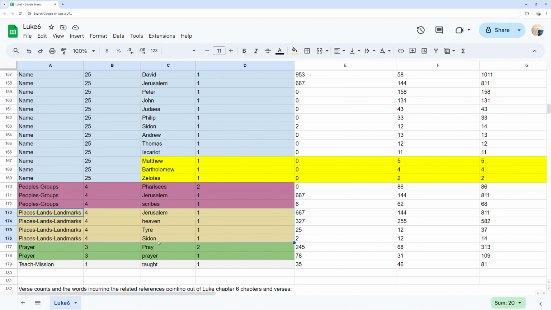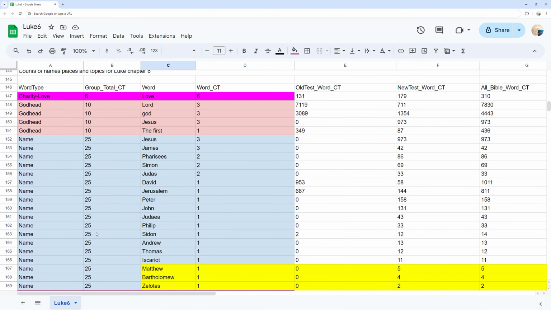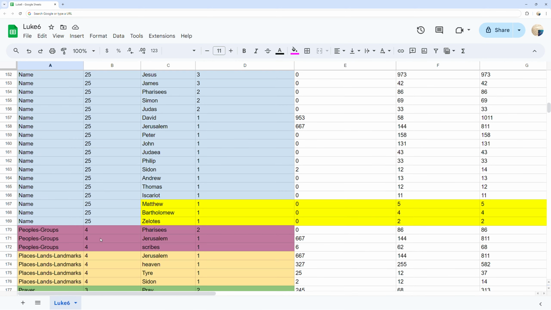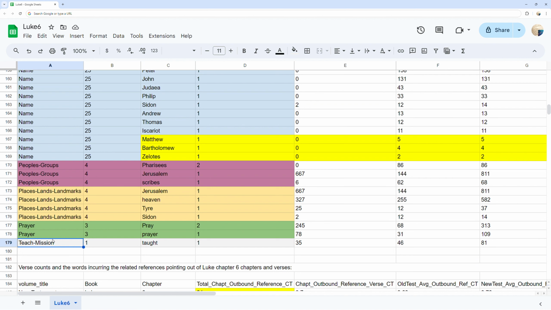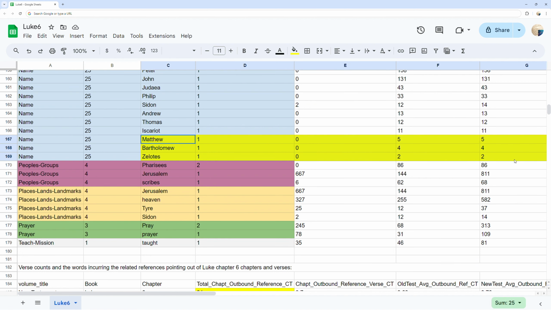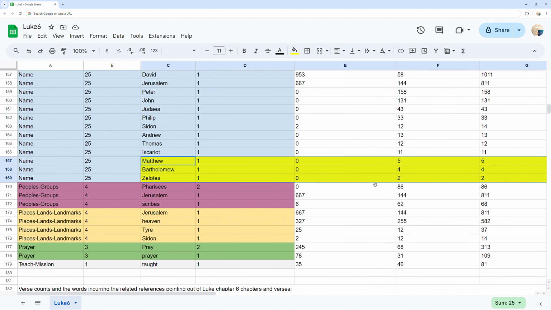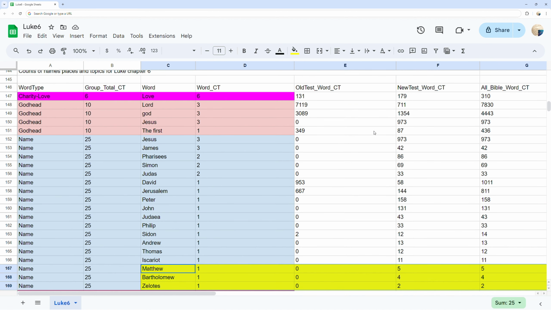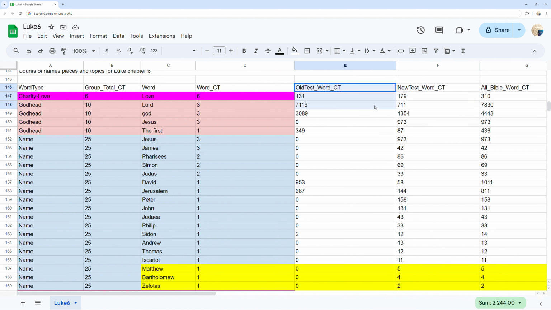You can see 3 rows in purple for the topic of peoples groups, as well as 1 row for the topic of charity and 1 for the topic of teach, as well as 2 rows in green for topic of prayer. You can see 3 rows highlighted in yellow having only 2 to 5 usages in the whole Bible. You can see the total counts for all the listed topics in the New Testament, Old Testament, and both combined out to the right.